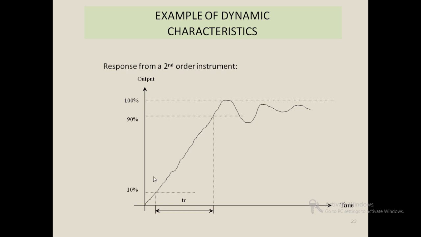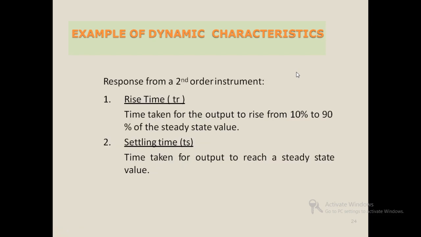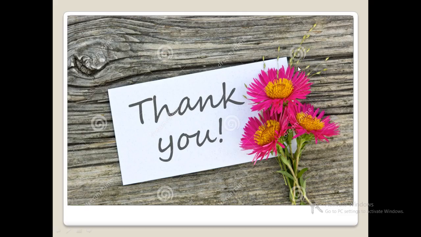The damping ratio, the time taken from 10% to 90%, that is time taken for the output to rise from 10% to 90% of the steady state value. It is known as rise time, that we will represent here as TR. And the time taken to reach a steady state value, that is the time taken to reach the steady state value in between 90% to 100%, in another word we will say it as settling time, that is TS. These are both the dynamic characteristics and static characteristics in the measurement and instrumentation.